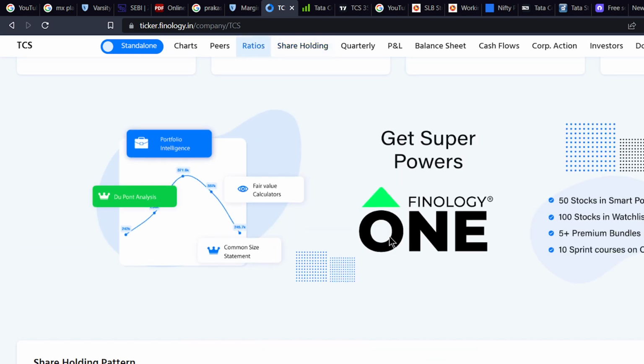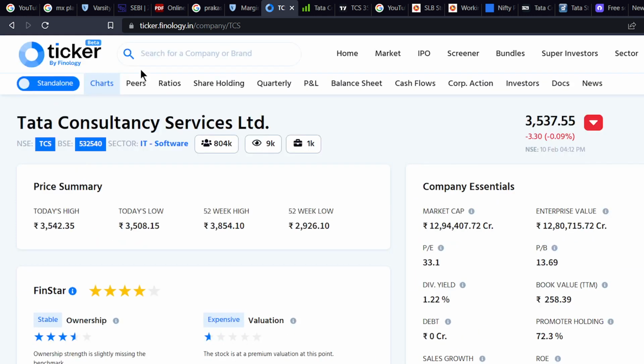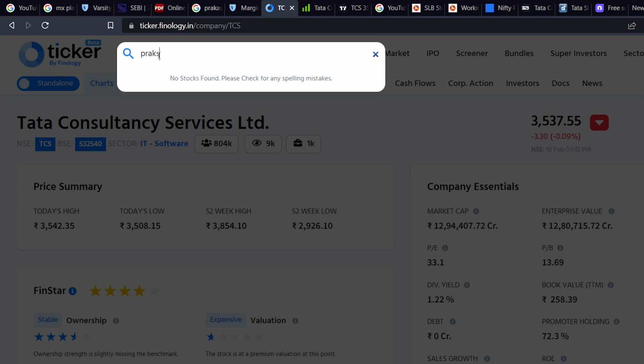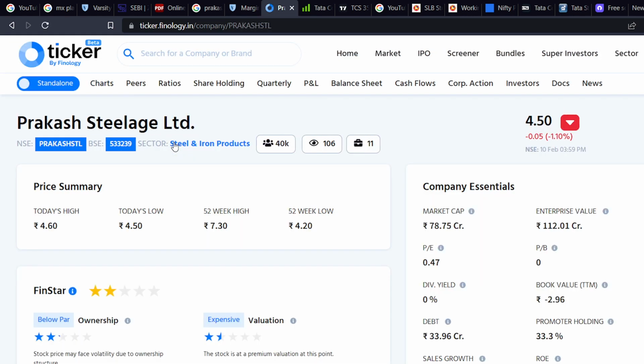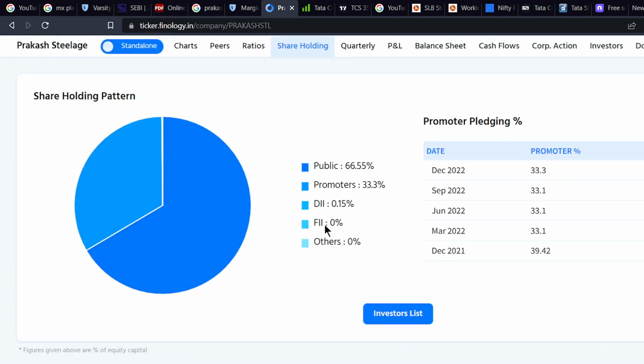Okay, for example, I will tell you about another company, Prakash Steel. You can see here this is a steel company. You can see the shareholding pattern here. FII is 0%, meaning FII has not invested in this company, and DII has invested just 0.15%. Even the promoters hold very little, 33%, and only the public holds more. So please avoid this kind of company.